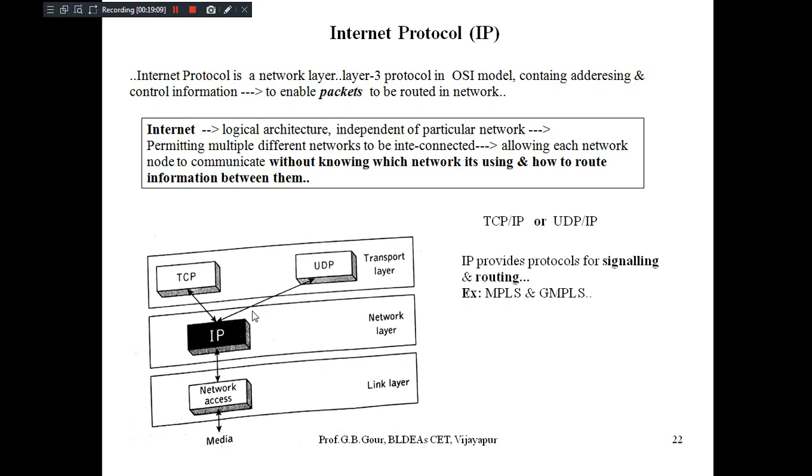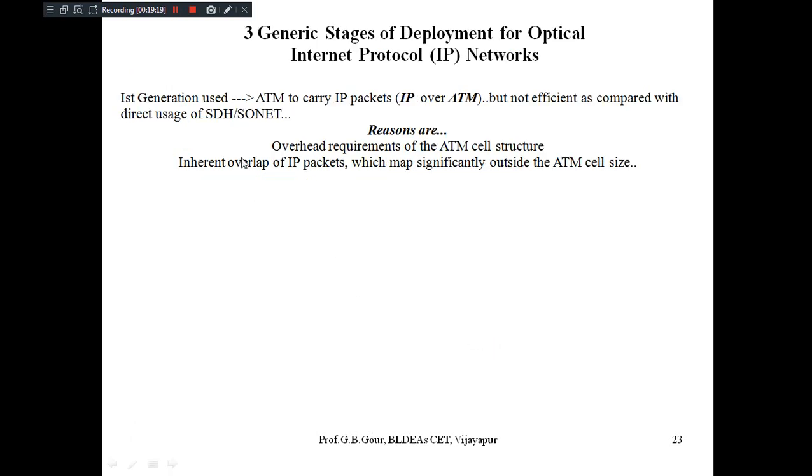So you can see here that's how we can have network access with the help of the network layer and transport layer with different protocols. The first generation used asynchronous transfer mode to carry the IP packets, that is IP over ATM, but it was not efficient compared with the direct usage of SDH or SONET.